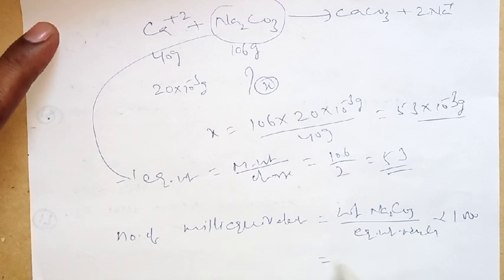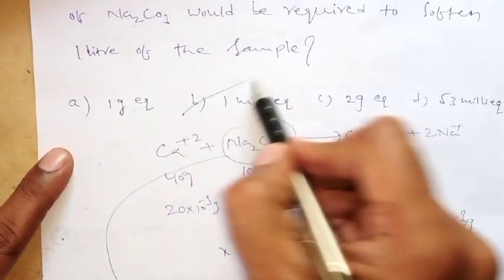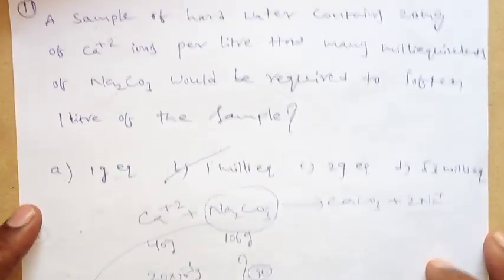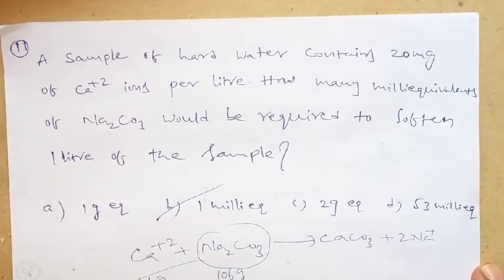Is it okay? Weight of Na2CO3, we just got 53 into 10 power minus 3, by equivalent weight 53, into 1000. What will we get here? 1 milli equivalent. Then what is our option here? B. Is it clear? So this question is connected to hardness of water as well as milli equivalents.